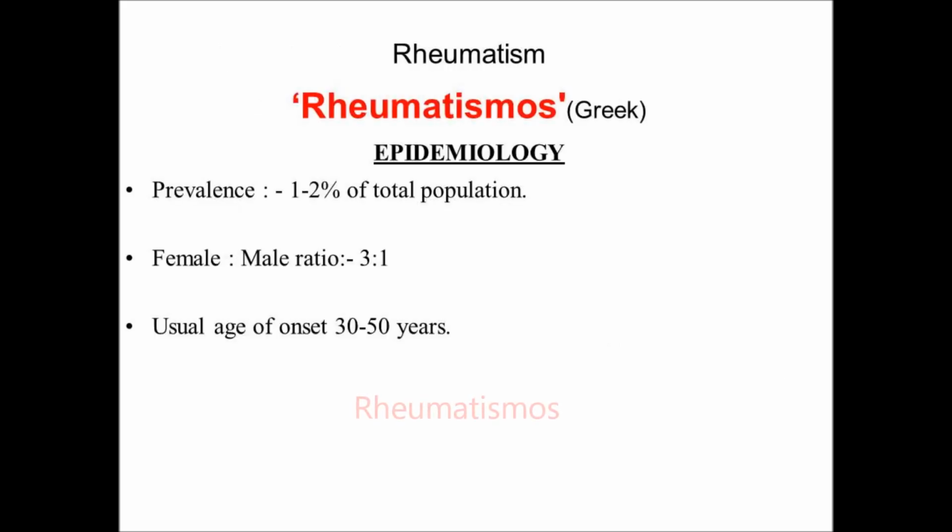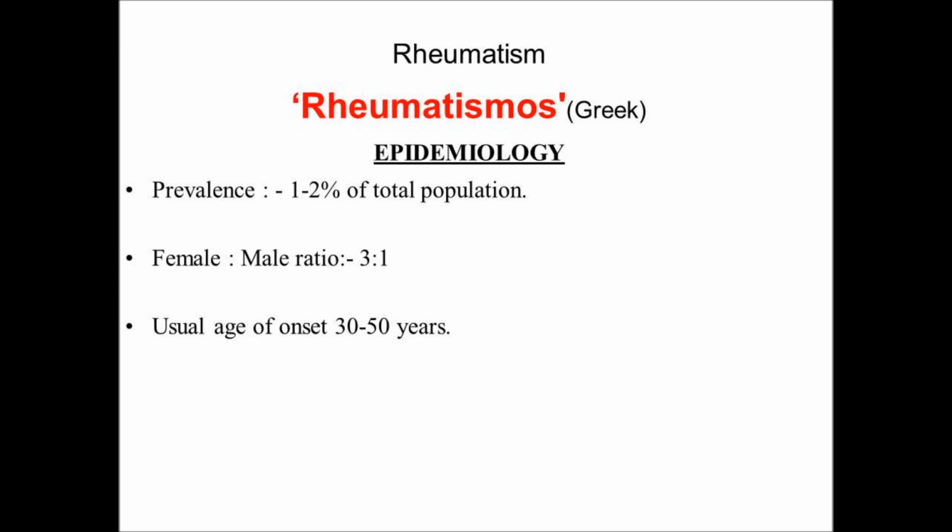Rheumatoid arthritis comes from a Greek word, rheumatismos. It means evil humor present in the brain that comes to the joints and produces pain. That is rheumatismos. From the word rheumatismos, rheumatism comes, and from that, rheumatoid arthritis.